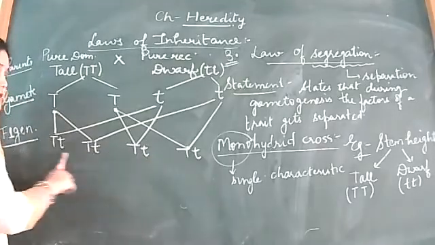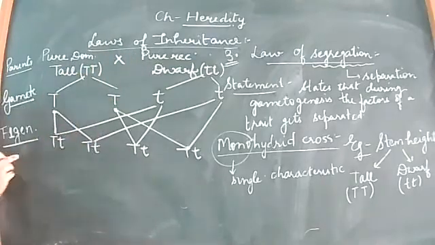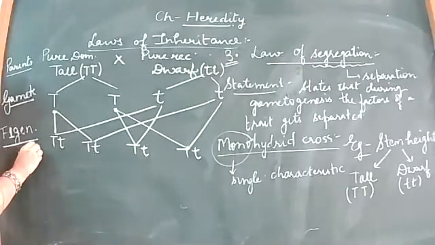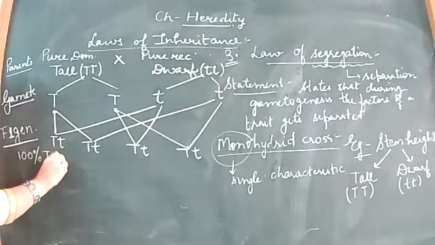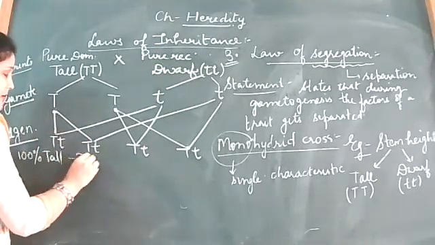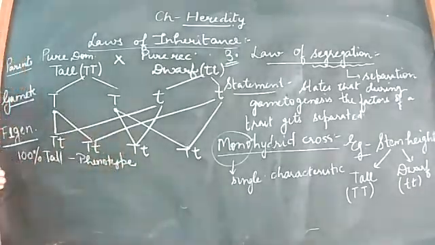So all these obtained from the pure parents are hybrid varieties, pure hybrids, with 100% tall organisms. They are having 100% tall, that is, all the organisms are tall. That is its phenotype. This is the phenotype, na? And also, what is the genotype for this?